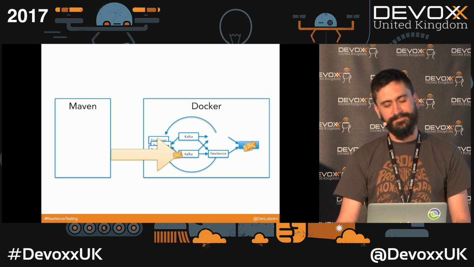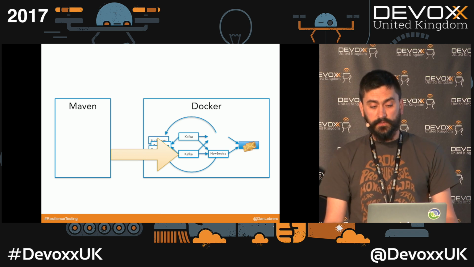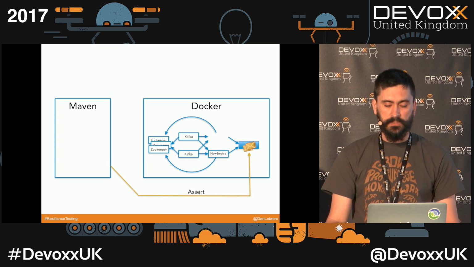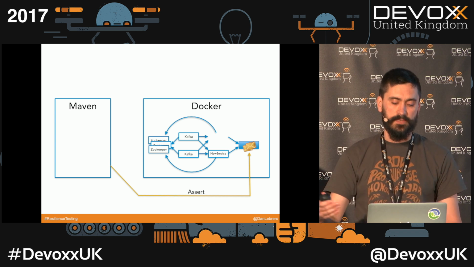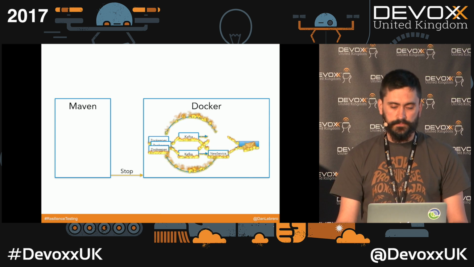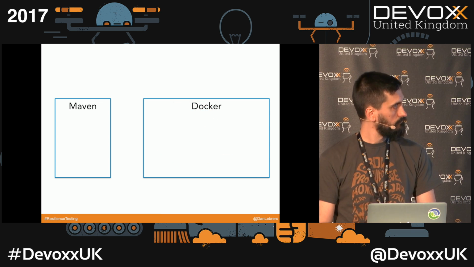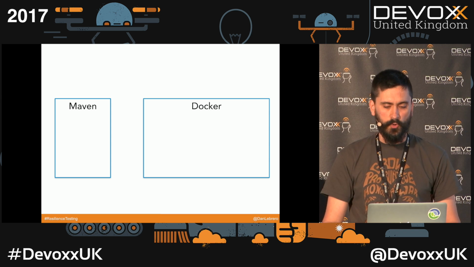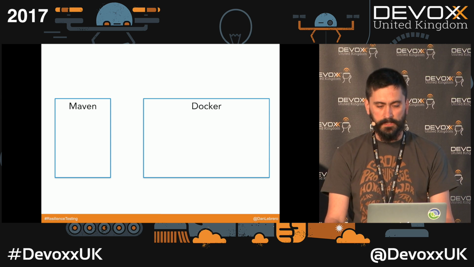And then it's going to connect to that fake server through that port that I was talking about to check if we got all the messages. And then we are going to tell Docker, using Docker Compose, to get rid of the whole thing. Okay, so that's our plan, which is going back to a clean state.